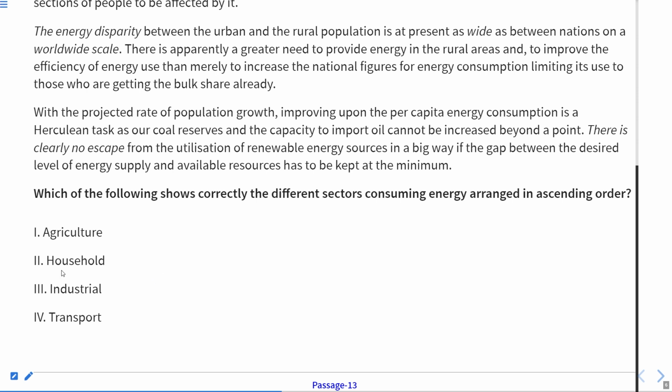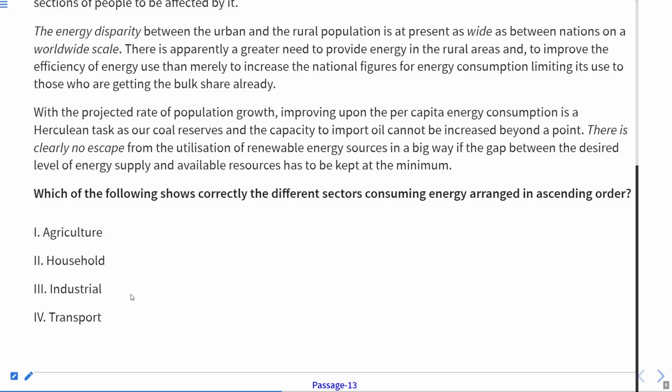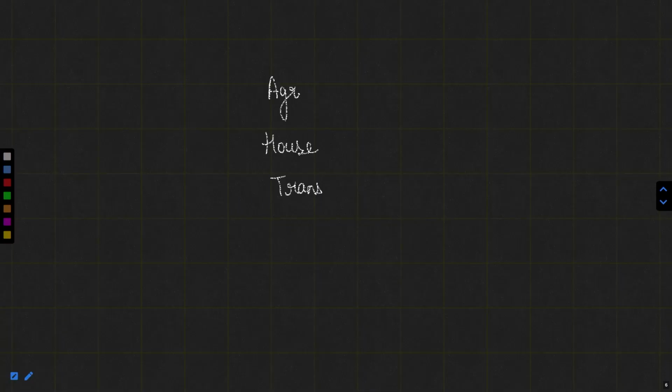So we have agriculture, household, industrial, and transport. Let us see. And we know well that industrial is the highest, about 50%.